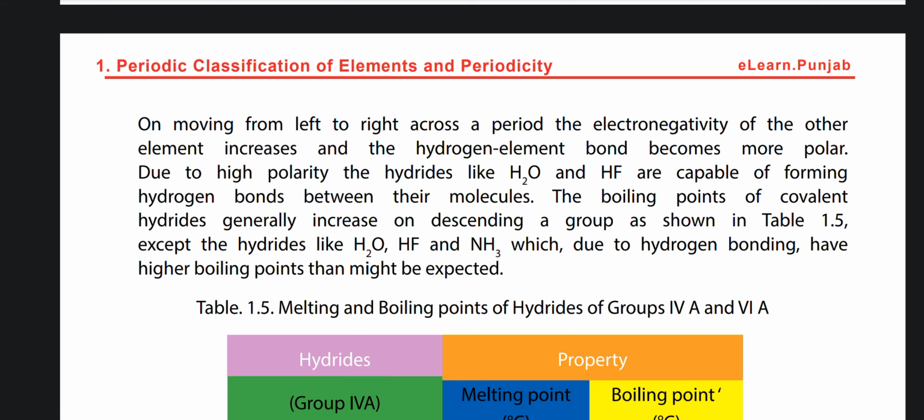Due to high polarity, hydrides like H2O and HF are capable of forming hydrogen bonds between their molecules. The boiling points of covalent hydrides generally increase on descending a group as shown in table 1.5, except the hydrides like H2O, HF and NH3, which, due to hydrogen bonding, have higher boiling points than might be expected.